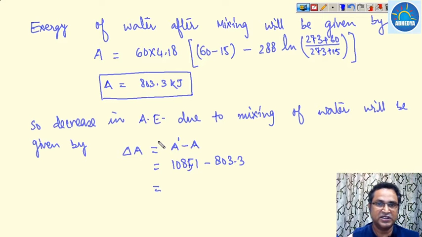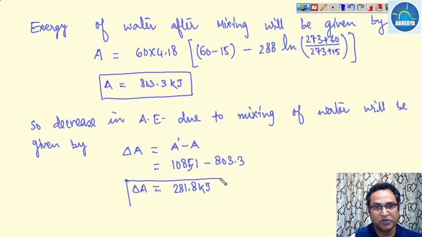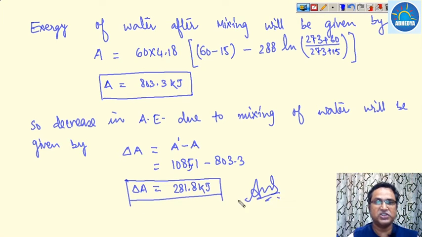Once you calculate, this value comes out to be 281.8 kilojoule. So this is the total amount of available energy which has decreased because of the mixing of fluid.